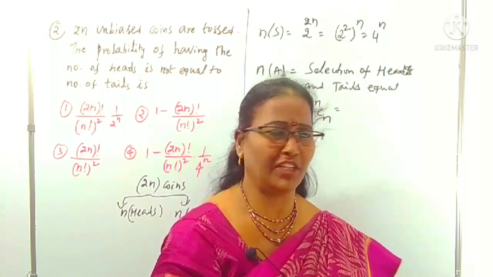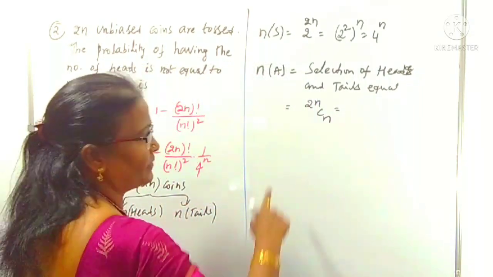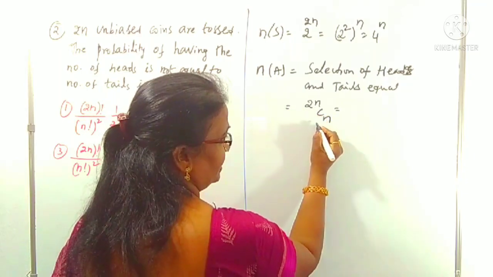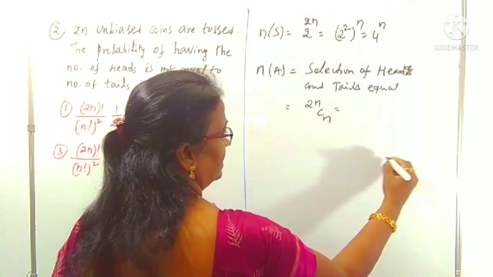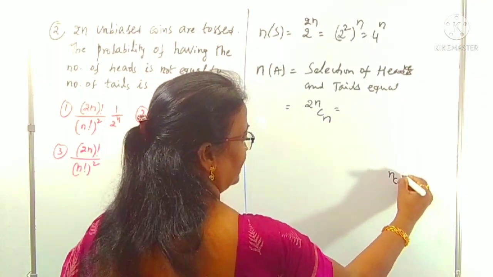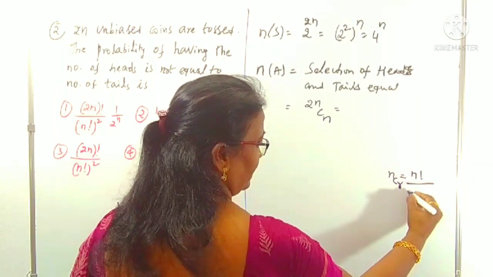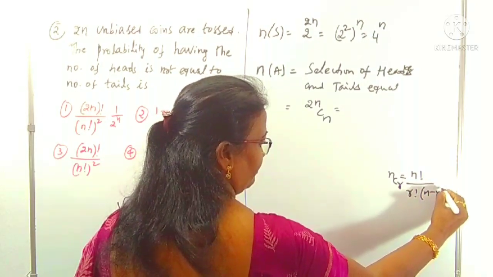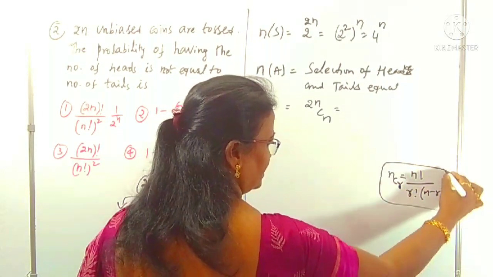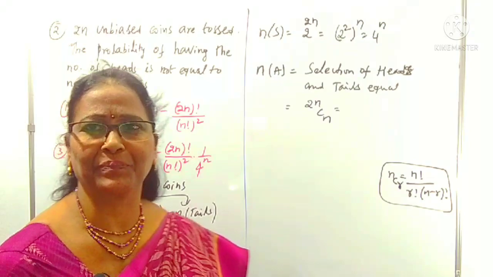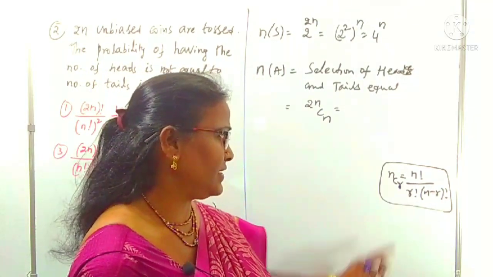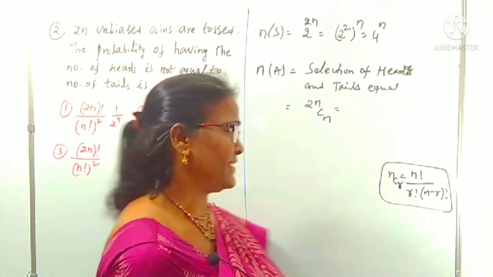Actually, for the not equal case, first I am doing the equal case here. 2nCn we can write using the nCr formula from permutations and combinations. nCr is n factorial by r factorial into (n minus r) factorial.